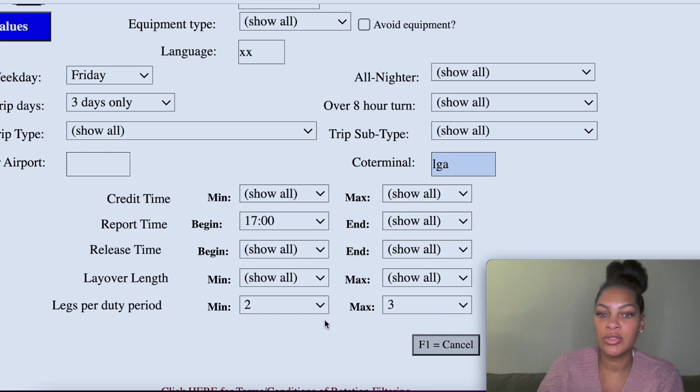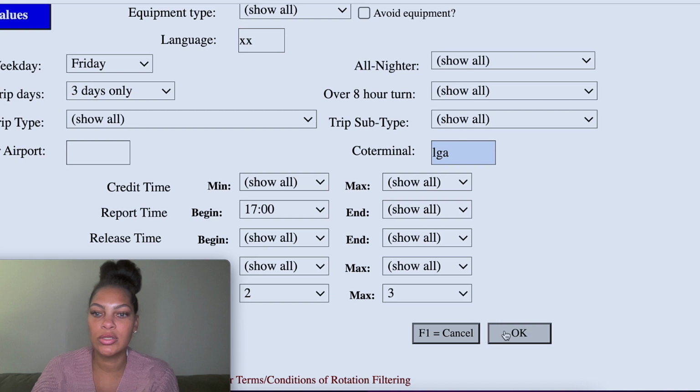This is what we're going to do. This is what we're going to request. We're going to do legs per duty, 2 to 3, Friday, 3 days out of LaGuardia. So let's see the options. Come on.